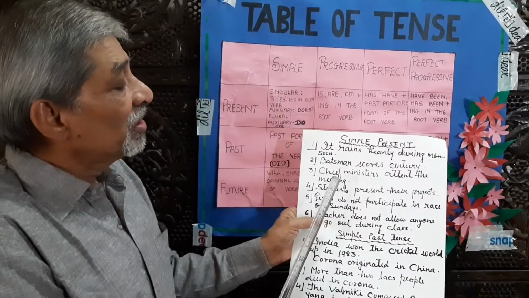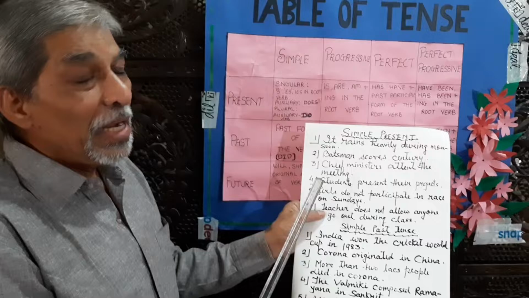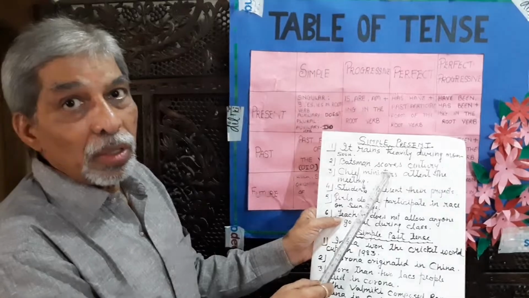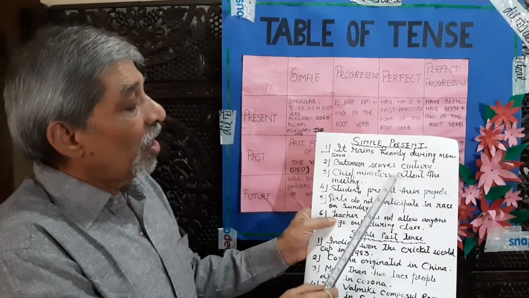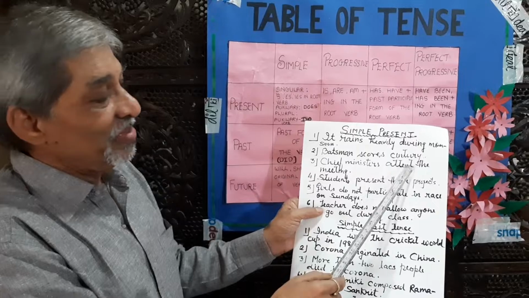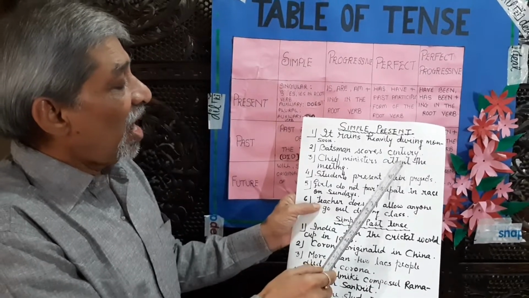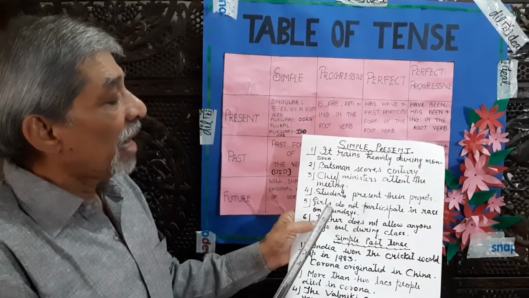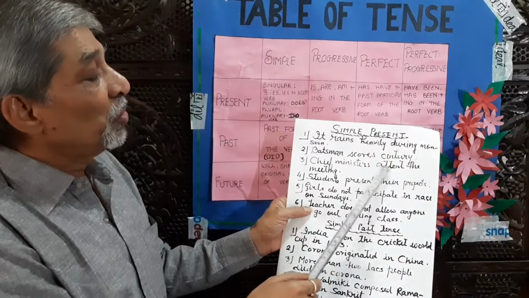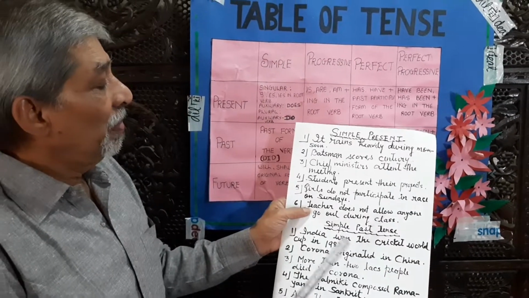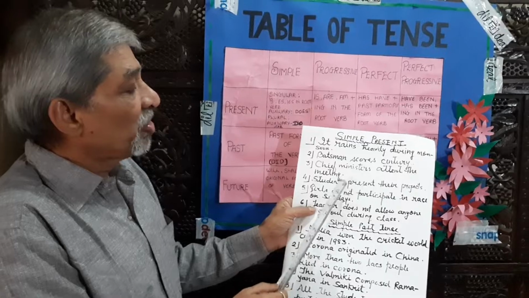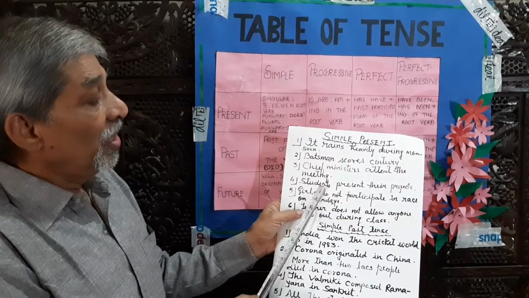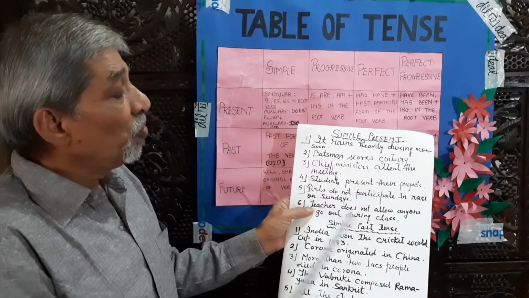Chief ministers attend the meeting. Chief ministers, here the subject is plural. Therefore, the root verb attend. Chief ministers attend the meeting. As the subject is a plural number subject, therefore we have used the root form of the verb. Students present their projects. Students, again plural number. So present is the root form of the verb.